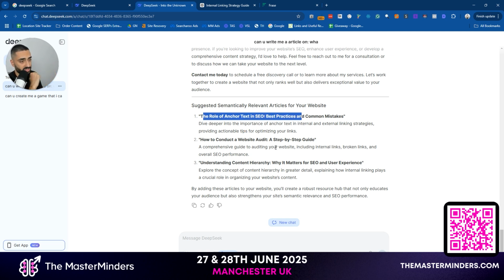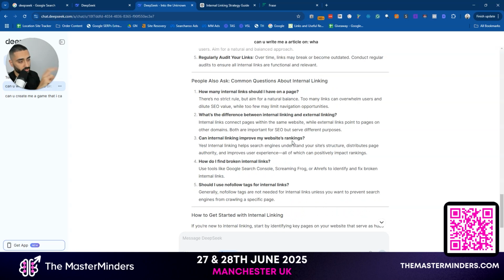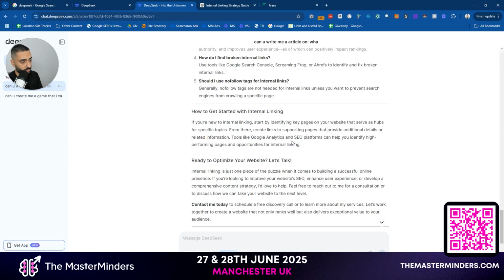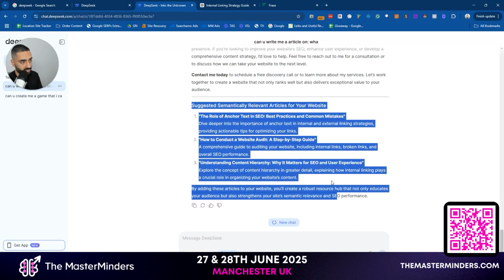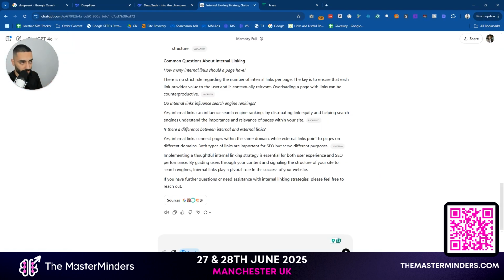And it's also remembered that in the second prompt. So obviously we prompt DeepSeek and also OpenAI twice. And the good thing is it's actually remembered that right at the end, whereas ChatGPT kind of forgot.